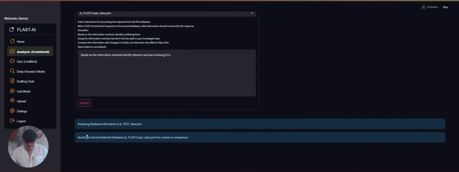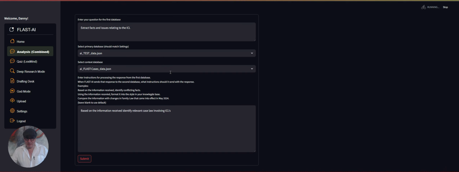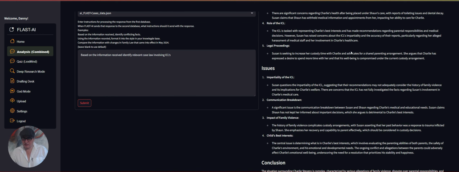The first part's completed, and you can see it's sending to the second selected database. So we're sending the information received from the first one to the second one for context or comparison. Here it's looking for that case law. In a second we're going to see what the result is, and it'll appear on this side here. And here are the results now.